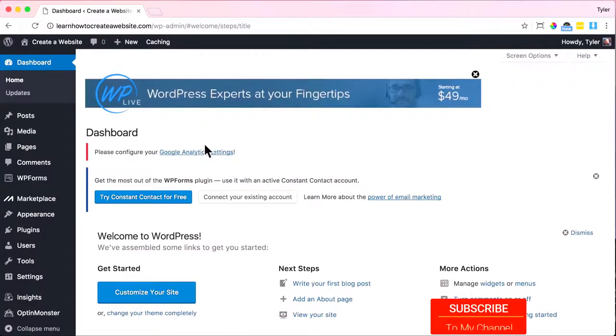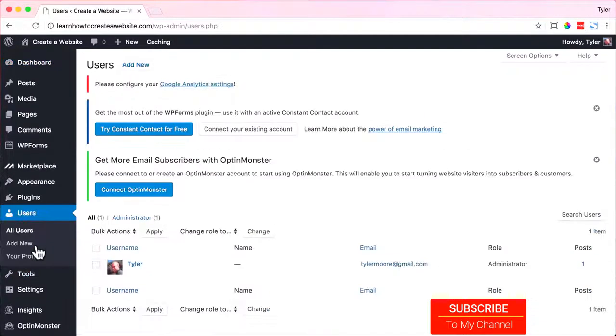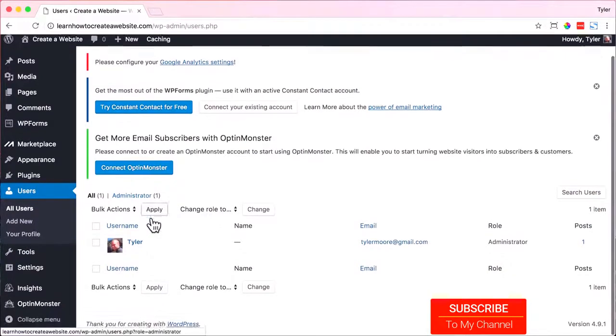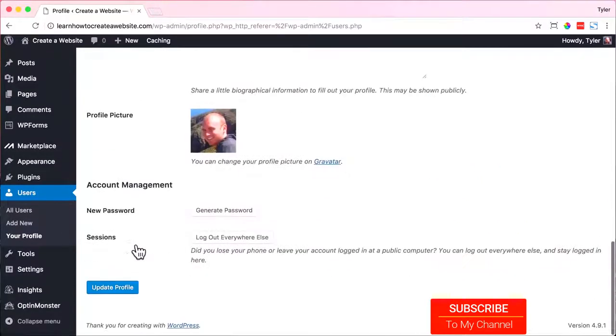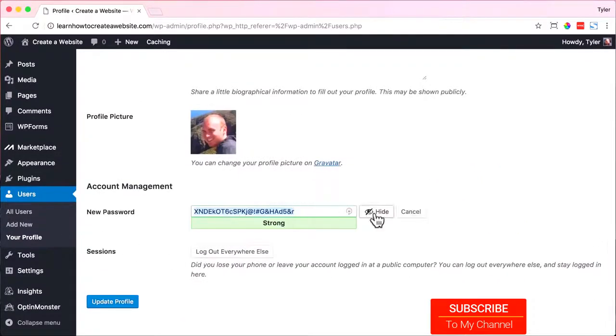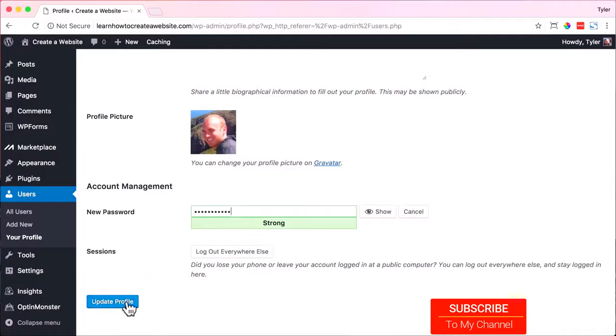All right, once we do that, the first thing that I like to do is change my password because I can't remember that crazy funky password, so I want it to be something else. To do that, go to Users and click on your username and scroll all the way down and click Generate Password. I'm going to hide my password here and type in your password, then press Update Profile.